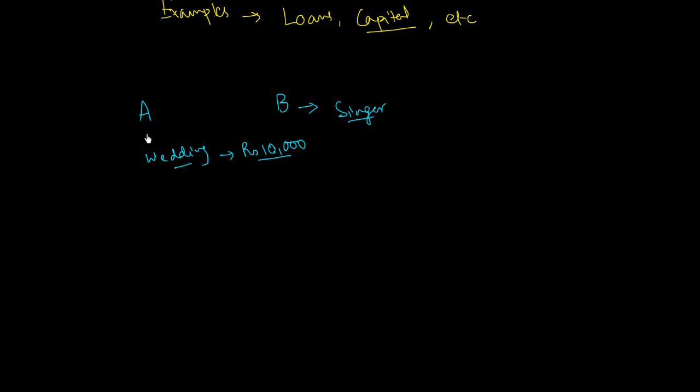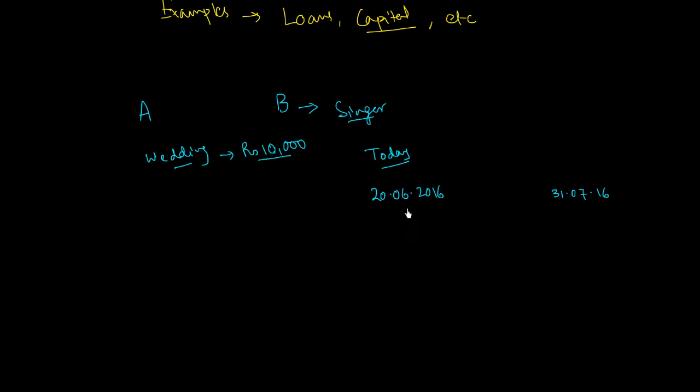But A, instead of paying B after the wedding, pays the money instantly. So let's say today is 20th of June 2016 and the wedding day is after the end of July, so it is 31st July 2016.